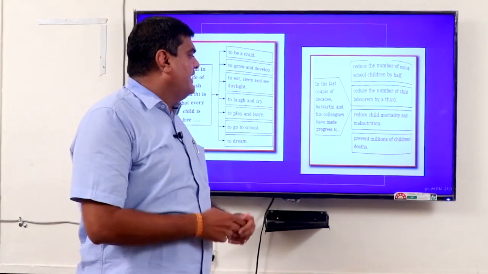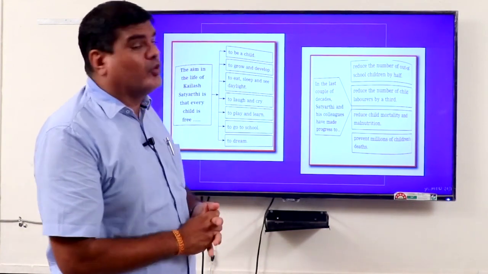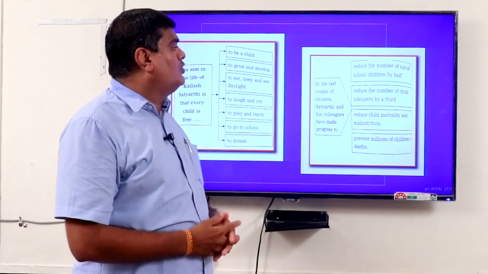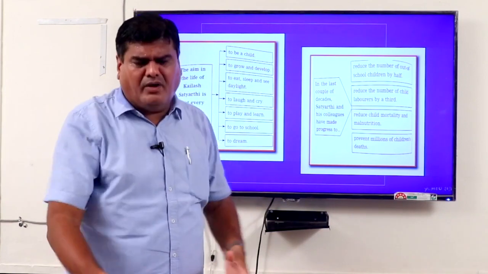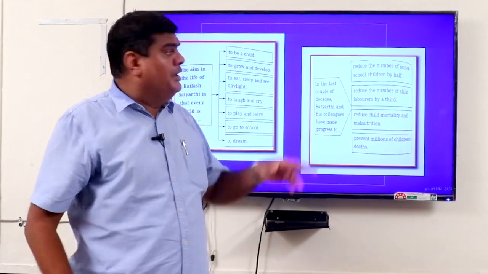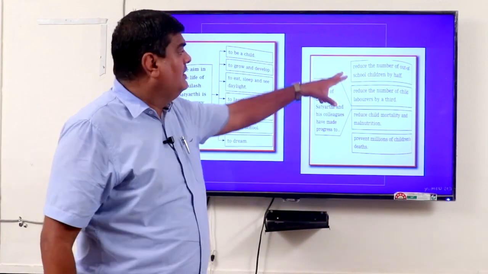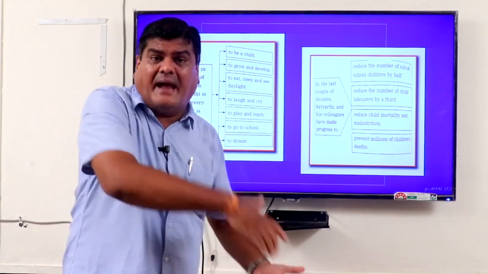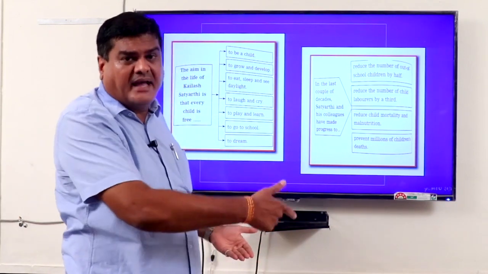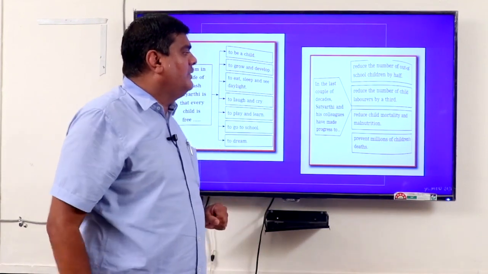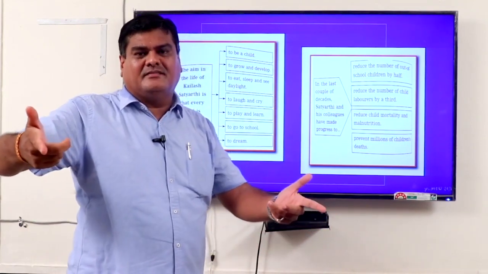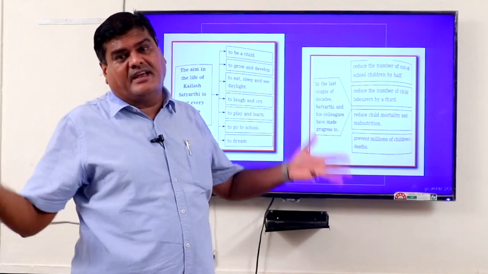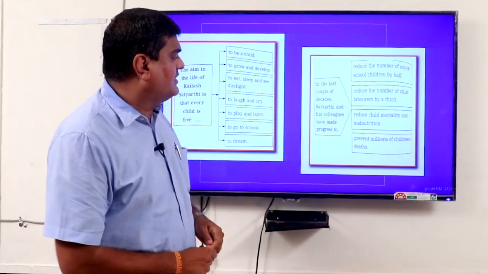Next, in the last couple of decades, Satyarthi and his colleagues have made progress too. The work done by Kailash Satyarthi is in what field? Reduce the number of out-of-school children by half. Very good work. We are very proud of Kailash Satyarthi, because of the work he has done for children, the number of out-of-school children became half. It means 50% of the children are back in school. That is the good thing done by Kailash Satyarthi. Reduce the number of child laborers by a third. Again, a very good thing. They reduced the number of children working by a third. That is again a very amazing thing done by Satyarthi.